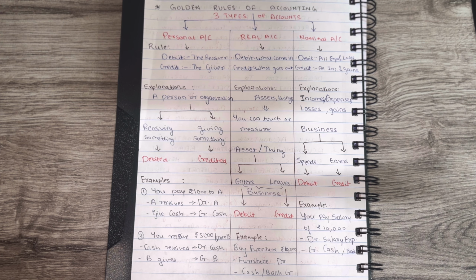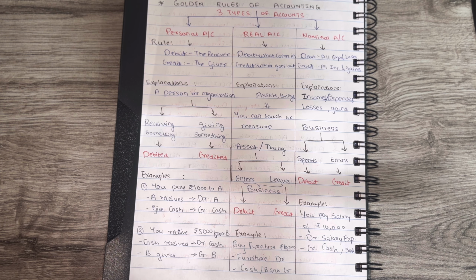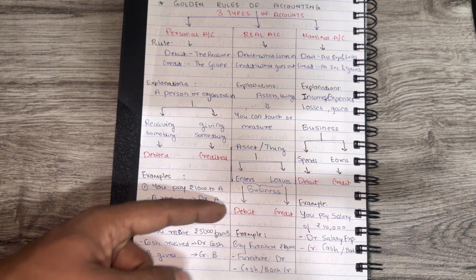Real account. Real account is an asset or thing you can touch or measure. So an asset or thing that enters the business is debit. An asset or thing that is leaving the business is credit. And the rule for this is debit what comes in, credit what goes out. Example, business buys furniture for rupees 10,000. So in this case, furniture account is what is coming in. So furniture account will be debit, cash or bank credit.